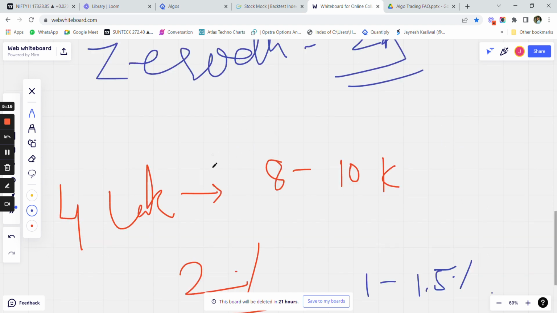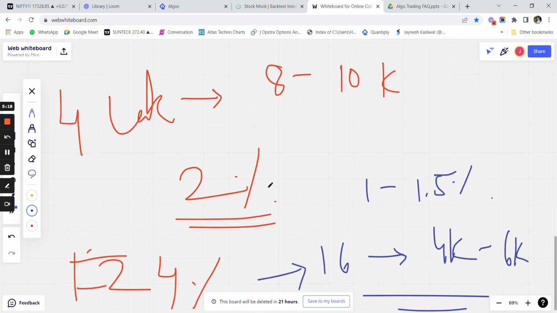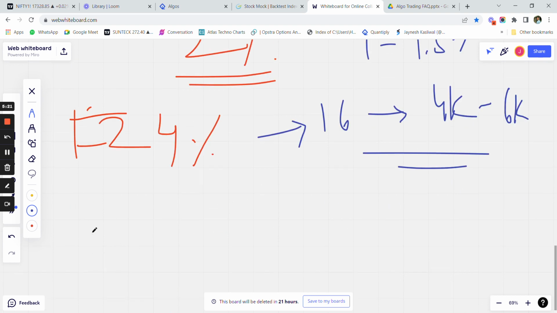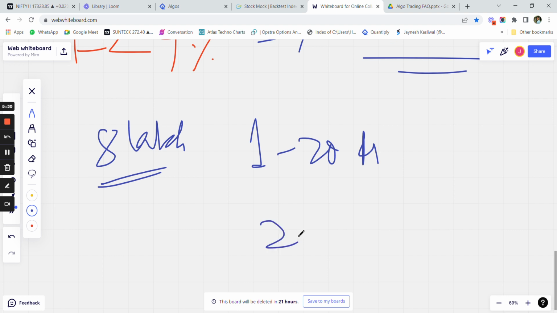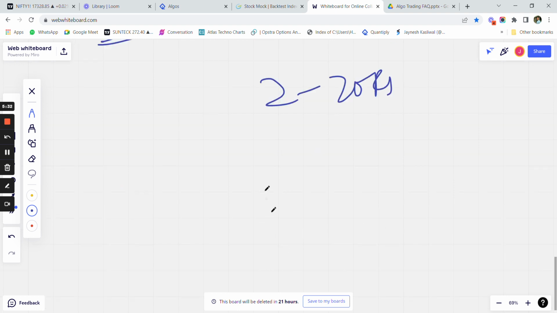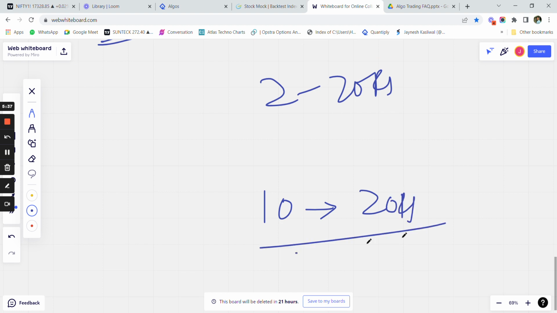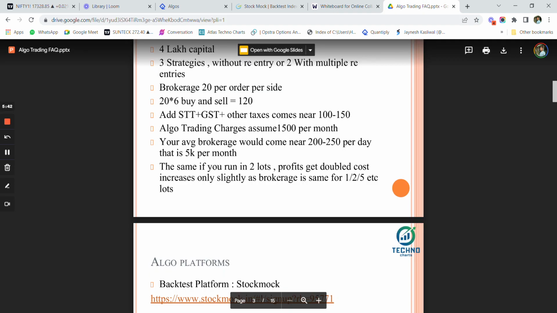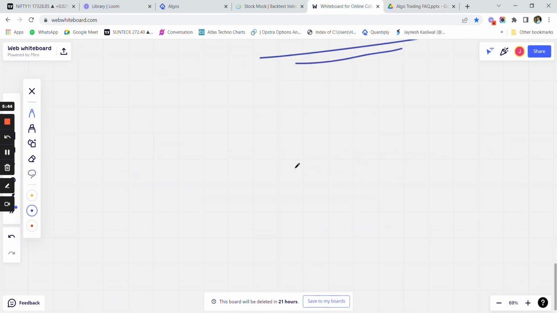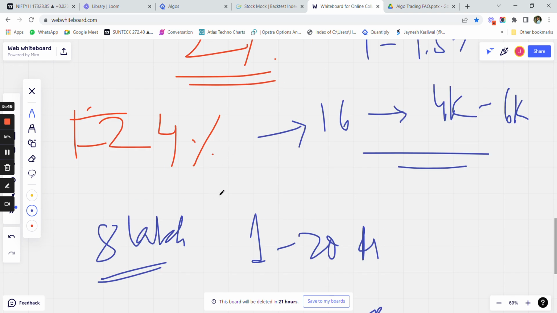But if you run the same strategy on two lots, basically, the capital required would be 8 lakh. Your brokerage would approximately come at the same price, because for one lot you are paying 20 rupees, for two lots also you would be paying 20 rupees, for 10 lots in a single order you are still paying 20 rupees. Only thing that would increase is STT and GST, that would increase minor, but your profits are going to go double. So on an 8 lakh capital, if you are making 5%, or let's assume that you are making 4%.